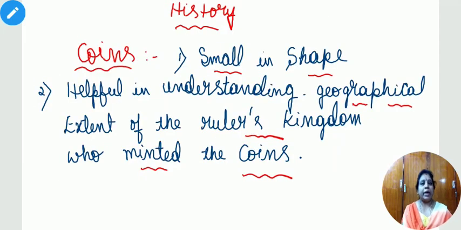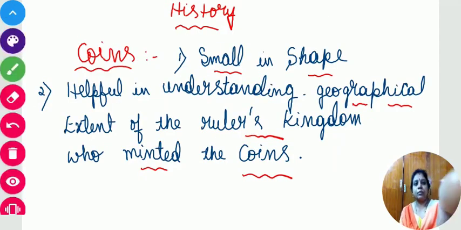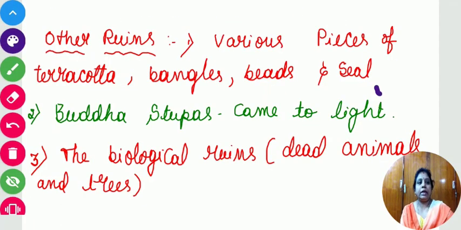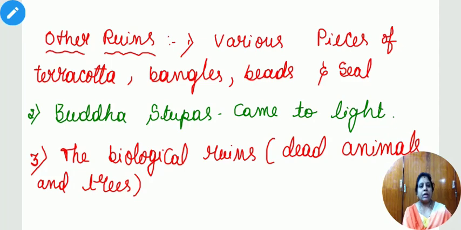Like this, today we have discussed coins, monuments, examples for our monuments, and other ruins. In our history chapter 1, Sources, we have discussed all these points. So please remember, these are the main points of the lesson.